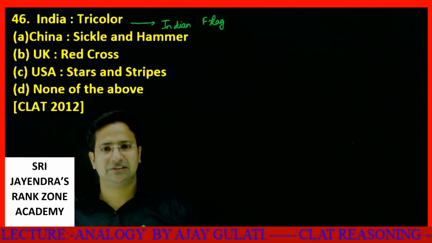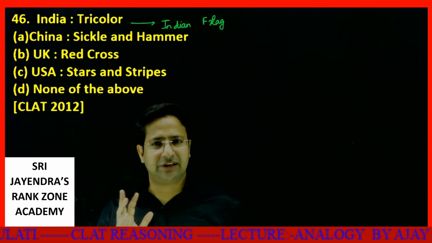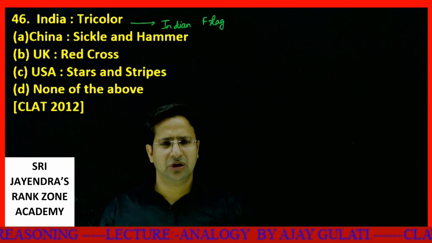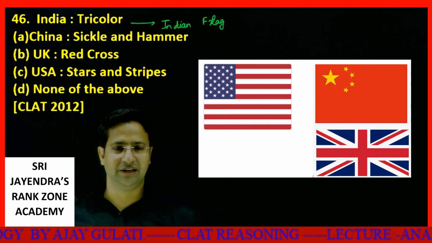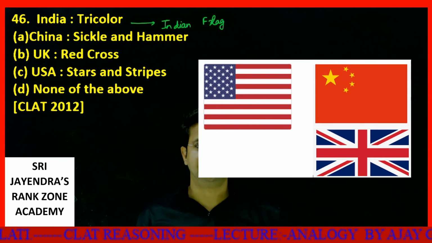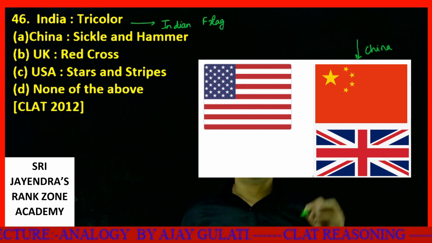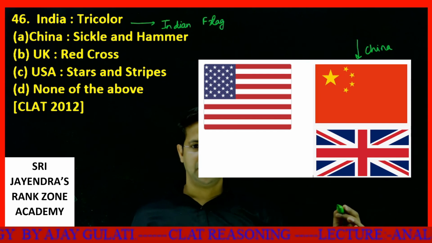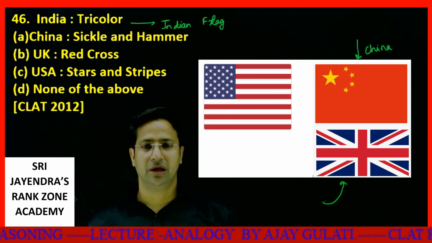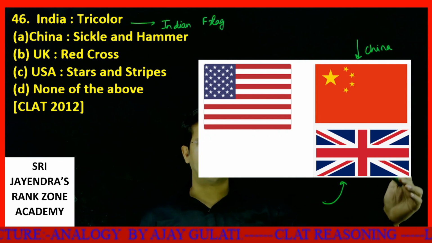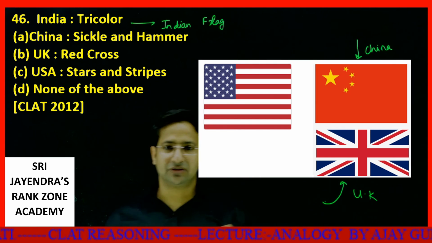Now China, sickle and hammer? No, not at all. China is not sickle and hammer. Then UK, Red Cross. The UK flag is like this. I'll show you the images, it won't take more than a minute. First of all, China. There is nothing like sickle and hammer on it. Then we have this, which is UK. It is not exactly a Red Cross, it is a plus also. This is UK, so this is also rejected. Let's come to USA, stars and stripes.